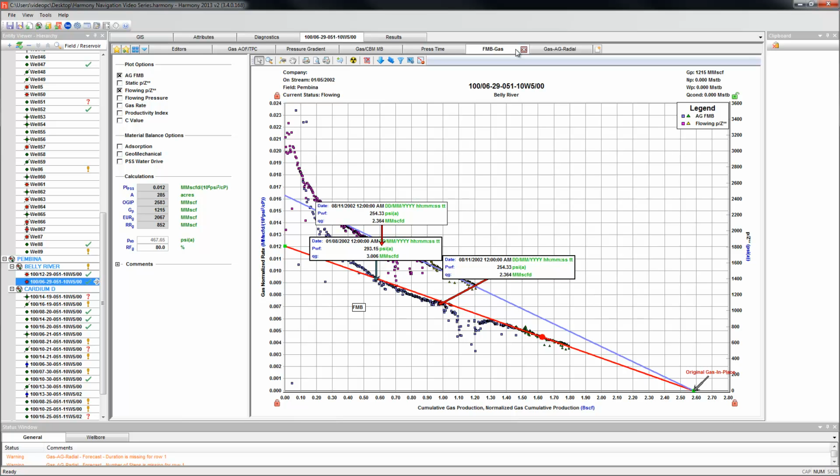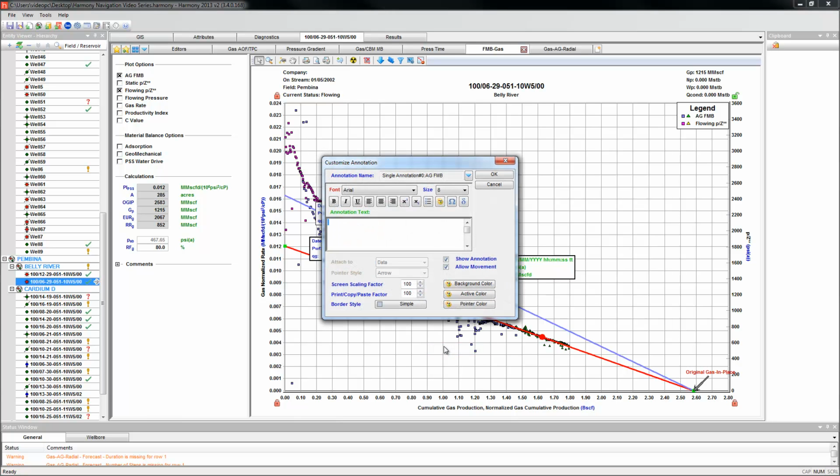Once an annotation arrow has been placed, right-clicking it allows you to choose the data you wish to display and also to customize it, such as adding text or colors and scaling.